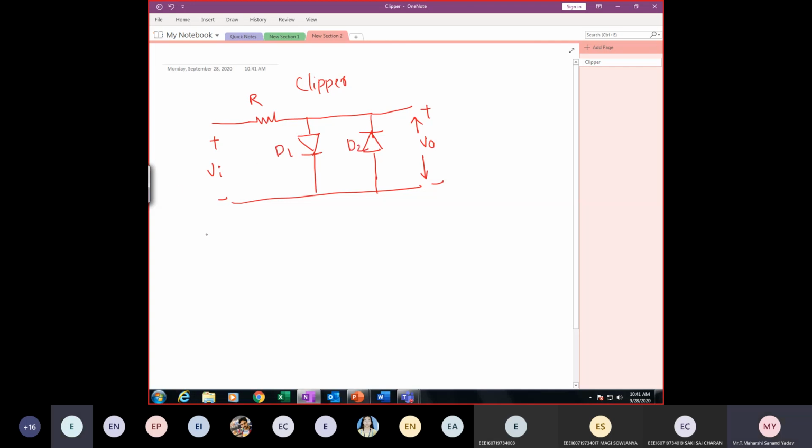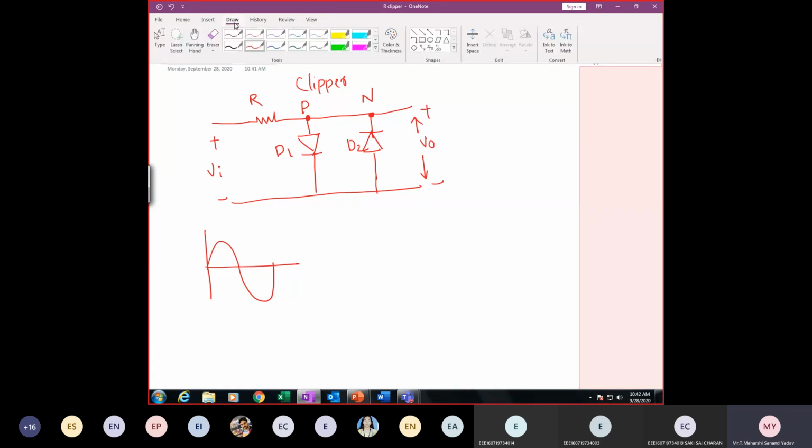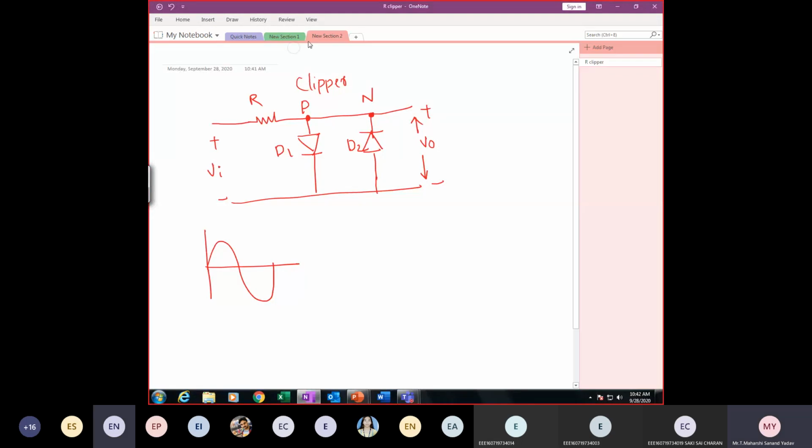Sir, it is positive clipper. Sir, they both are in parallel. How can you say whether it is positive or negative? See, if I consider this node, is it connected to P-type or N-type? Diode D1 is P-type. Diode D2 is connected to N-type. So here, both kinds of clipping will be there. If you consider only diode D1, what will be the output? Positive clipper.